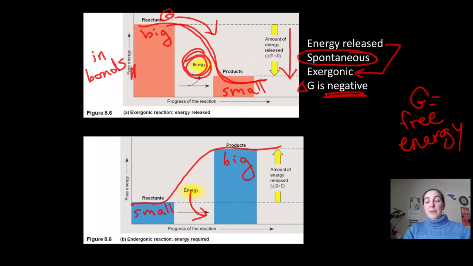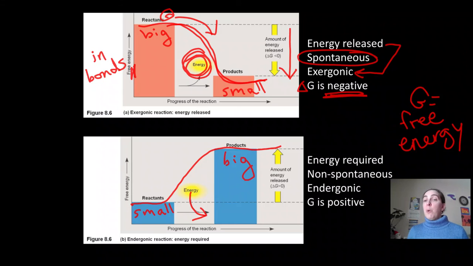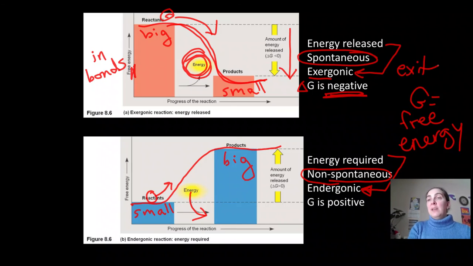So all of the things that we said before are opposite for this one. This one requires energy. You're trying to push that ball uphill this time. And so that is going to require energy. It is not going to happen spontaneously. And the word for that when energy is required, this is an endergonic. Think exergonic, like energy is exiting the reaction, and endergonic, energy is going into the reaction. And again, there should be a delta in front of this. The change in free energy is positive. It is increasing from the beginning to the end of the reaction.